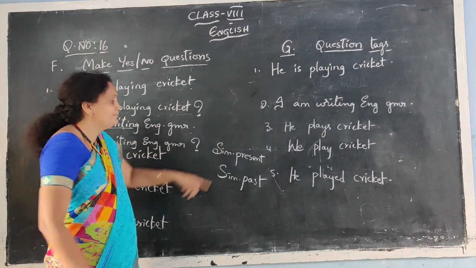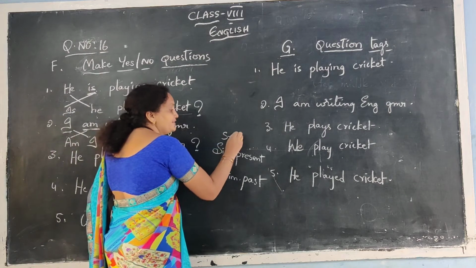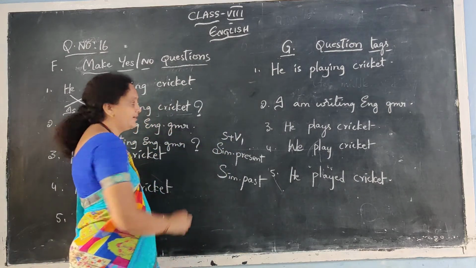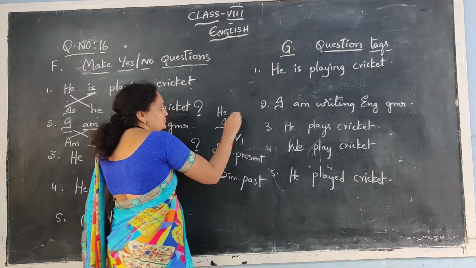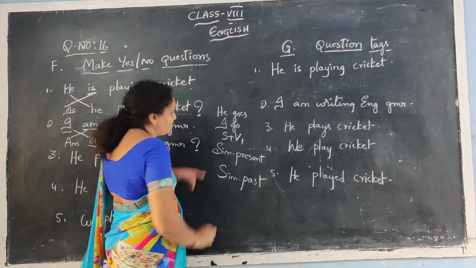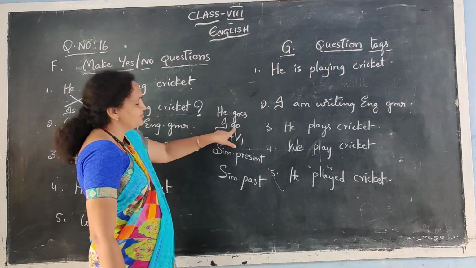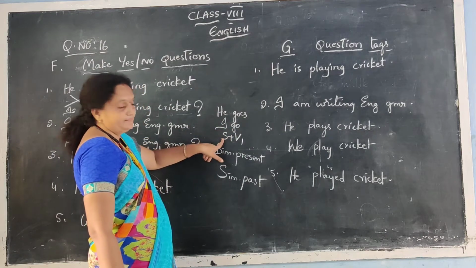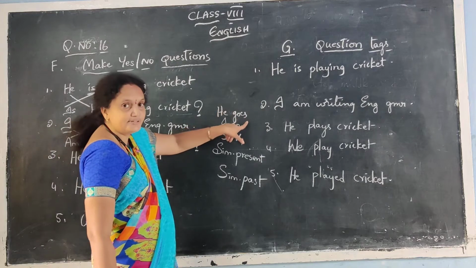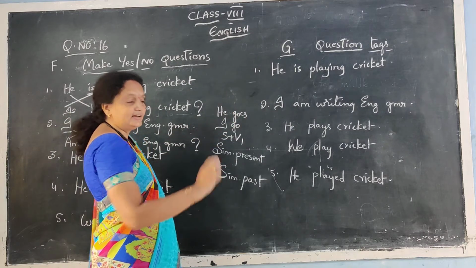Simple present: subject plus V1. That means I go, he goes. See that, we cannot find any helping verb between the subject and the verb.